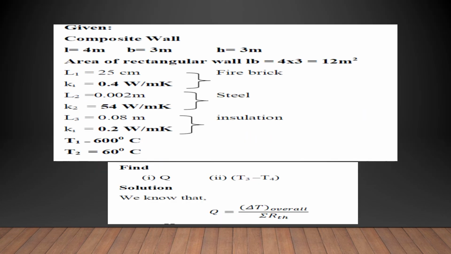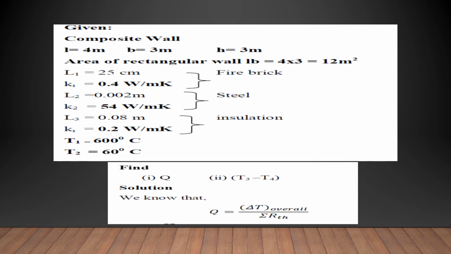So these are all the given data, a composite wall, and the composite wall size is L equal to 4 meter, B equal to 3 meter, H equal to 3 meter, and the first material thickness is 25 centimeter, 25 into 10 to the power of minus 2 meter. So before solving the problem, we'll convert the given units to SI units.